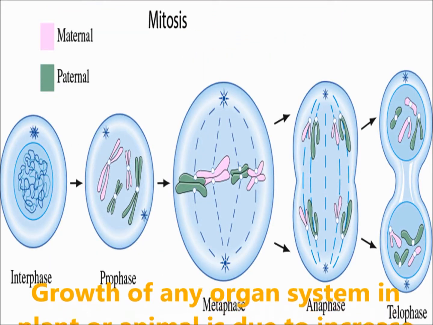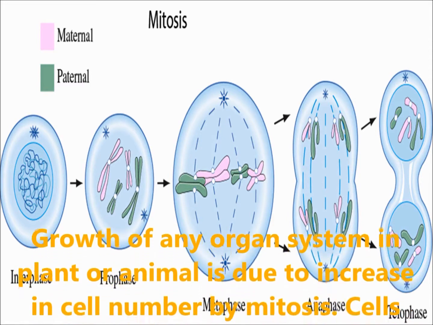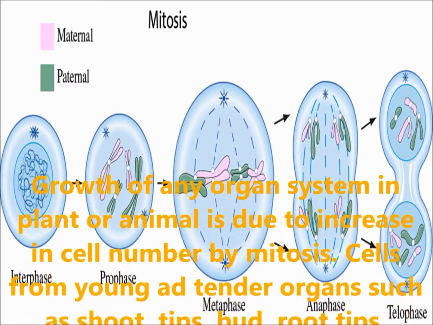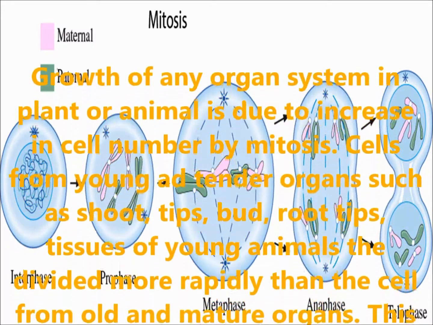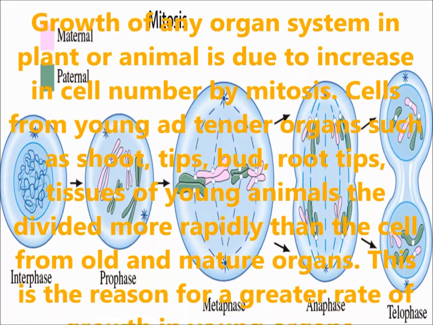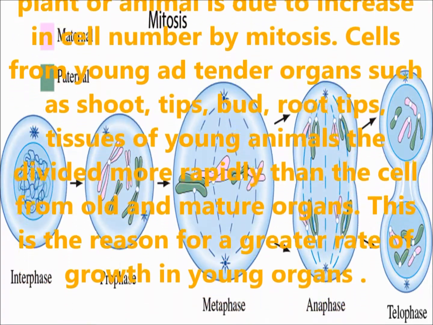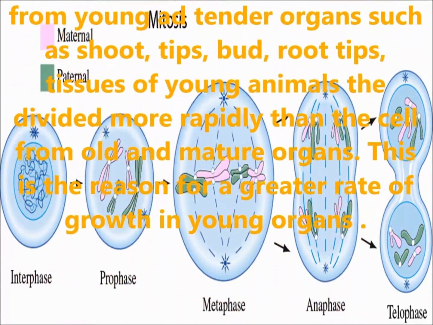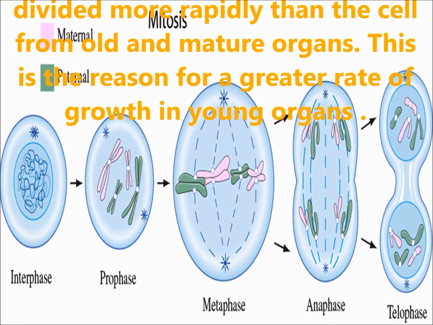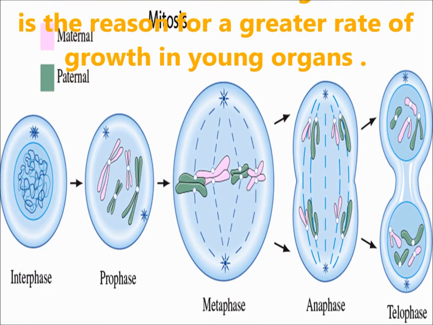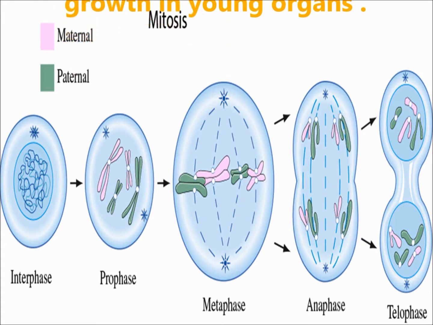Growth of any organ system in plant or animal is due to the increase in cell number by mitosis. Cells from young and tender organs such as shoot tips, buds, root tips, and tissues of young animals divide more rapidly than the cells from old and mature organs. This is the reason for a greater rate of growth in younger organs.